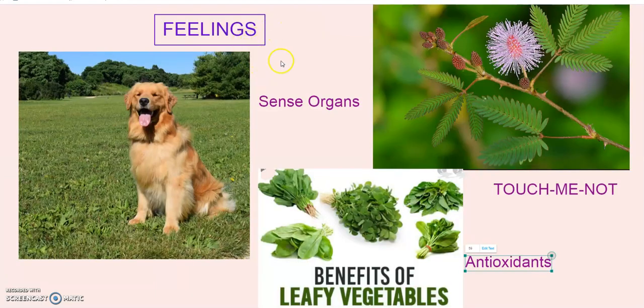Let's learn some more interesting facts about plants and animals. How do they differ? Plants and animals differ in their feelings also. As we know, animals have sense organs. Plants have no sense organs. Animals have eyes, nose, tongue, ears and skin. Using all these sense organs, animals can feel their external environment. But plants cannot do all these.